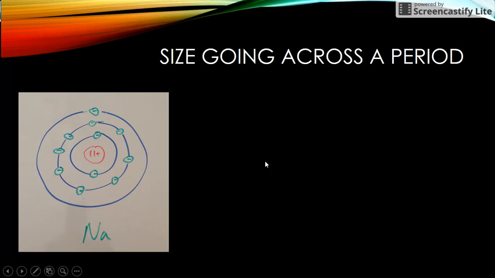Likewise, going across a period, we stay at the 3 energy levels. That's all the third period in this case. Sodium has 11 protons. The shielding of these 10 electrons is keeping it from drawing in this 11th electron. There's only 1 electron out there. It can kind of wander and make a bigger atom.